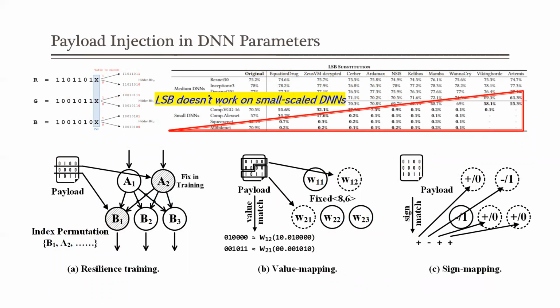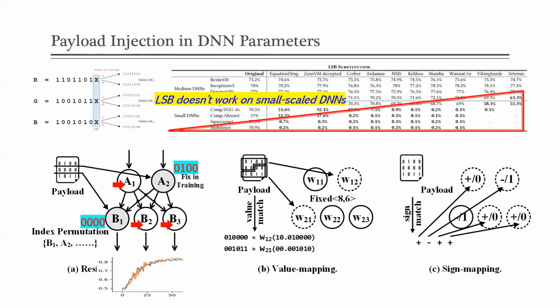The first approach is resilience training. Given a DNN model, we first replace the value on selected parameters using the binary from payload. This manipulation will degrade the DNN accuracy. Then, we will retrain the DNN model and meanwhile freeze value on these selected parameters, but only update the other normal parameters. After a few training shots, accuracy can be rectified.